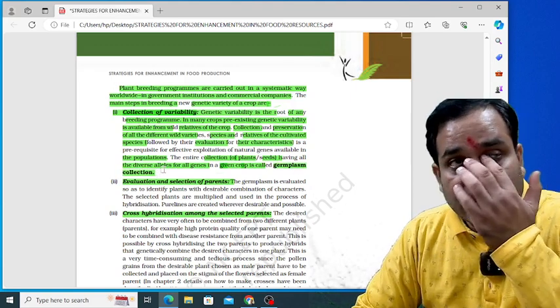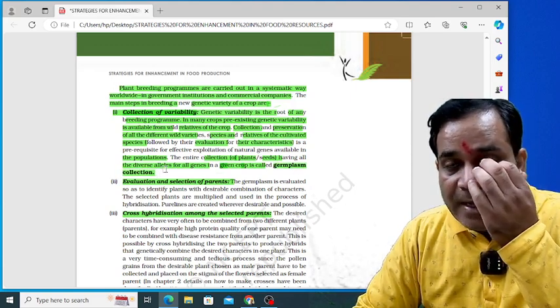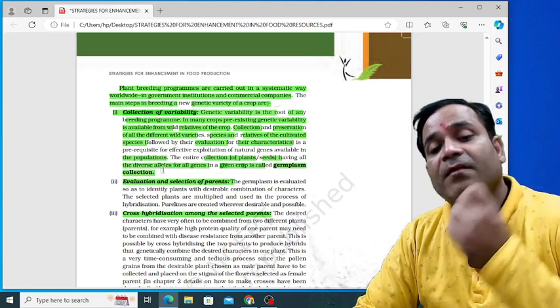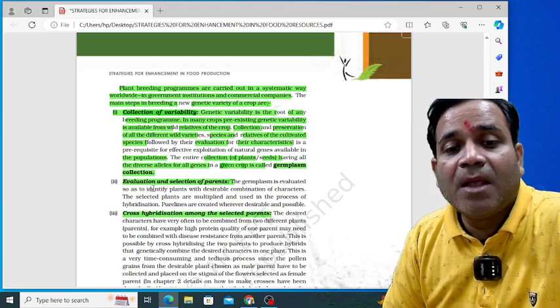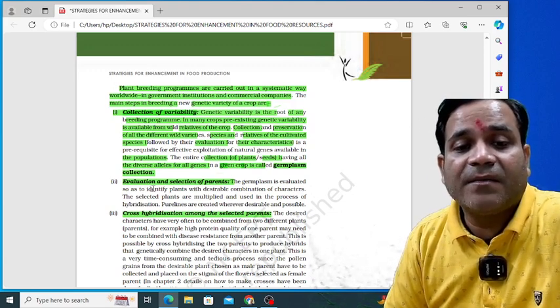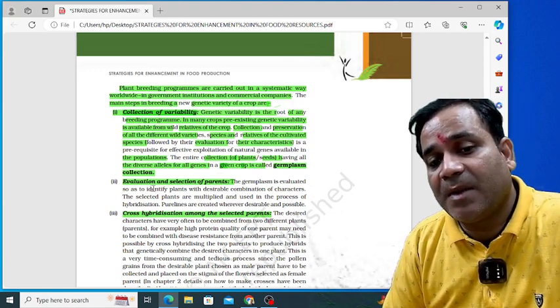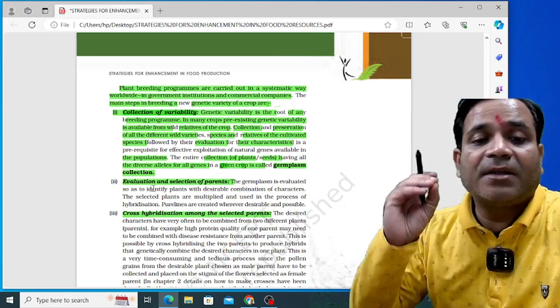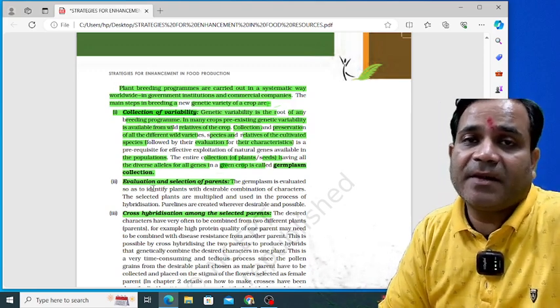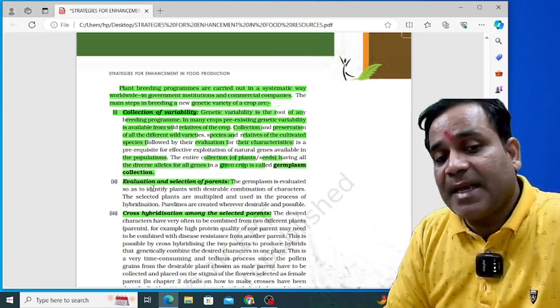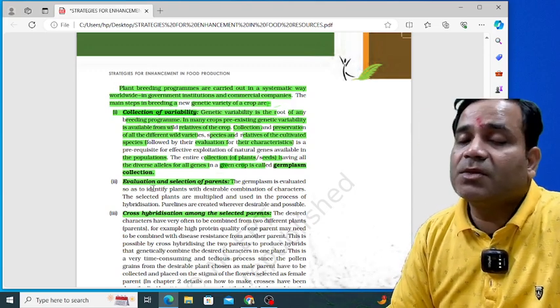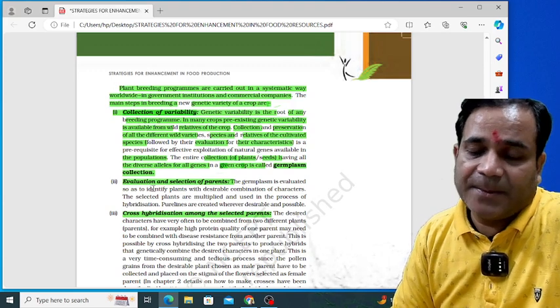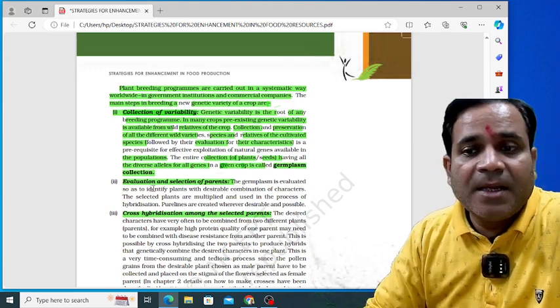allele for all genes in a given crop is called germplasm collection. So when we say germplasm collection, we mean the entire collection of plants or seeds having all the diverse alleles. This diverse allele collection for all genes in a given crop is known as germplasm collection. Correct? This one is the first method.